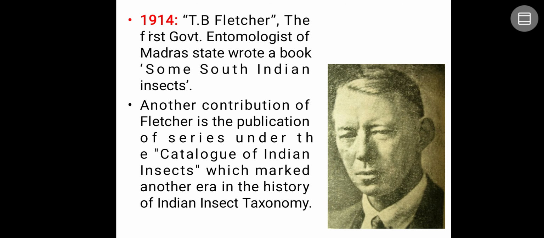Okay, next in the year 1914, T.V. Fletcher was the first government entomologist of Madras state. Earlier, the previous two people, Lionel de Nicéville and Maxwell Lefroy, were for the Government of India, not for a particular state. So Fletcher was the first state government entomologist. He wrote a book called Some South Indian Insects. Another contribution of Fletcher is the publication of a series under the catalogue of Indian insects, which marked another era in the history of Indian insect taxonomy.